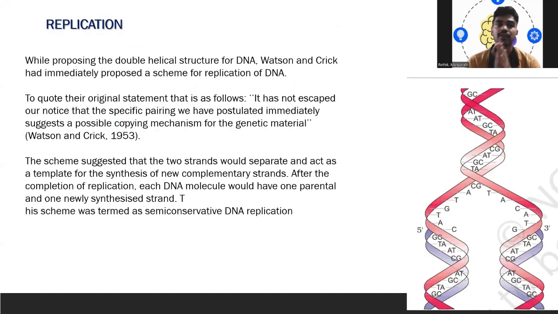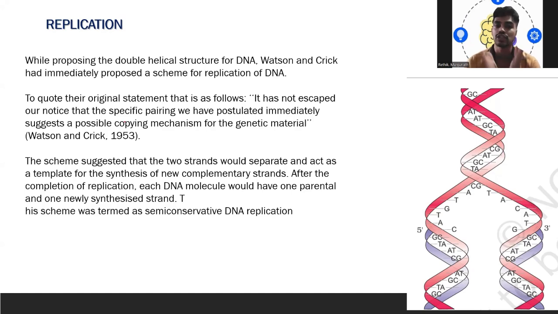The next topic we have is replication. What is replication? We know the DNA structure, the double helix structure, which was proposed by Watson and Crick. They also proposed a scheme for replication of the DNA. It has not escaped our notice that the specific pairing we have postulated suggests how the genetic material is copied: one single strand will be there, and exactly opposite to it, another strand will also be made. That is what they have explained.